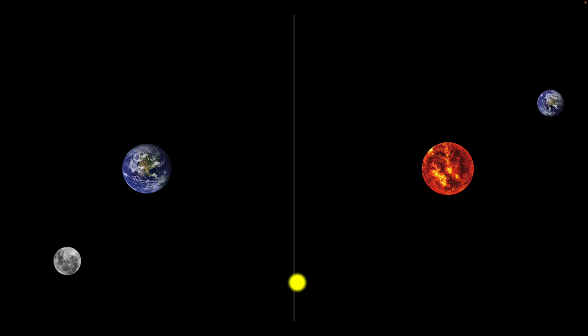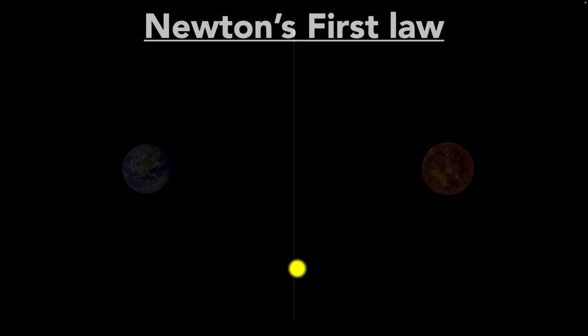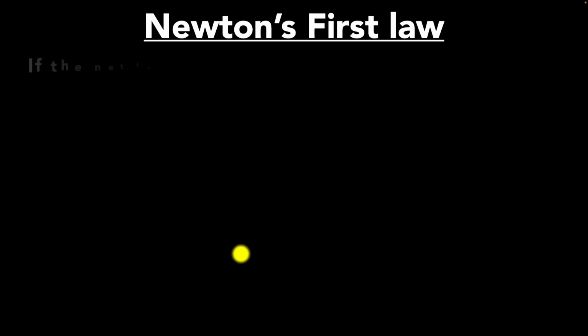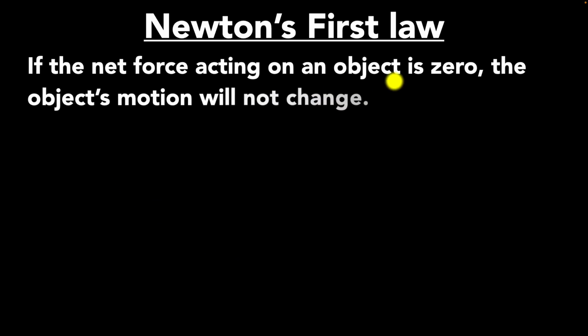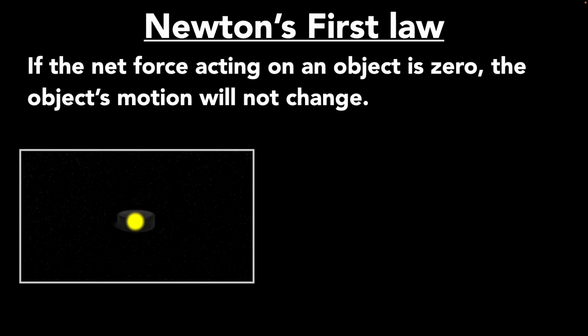Okay, we can put it all together in what is called Newton's first law, which says that if the net force acting on an object is zero, the object's motion will not change. This means if you had an object at rest, and again, if there is no net force acting on it, then that object will continue to be at rest.